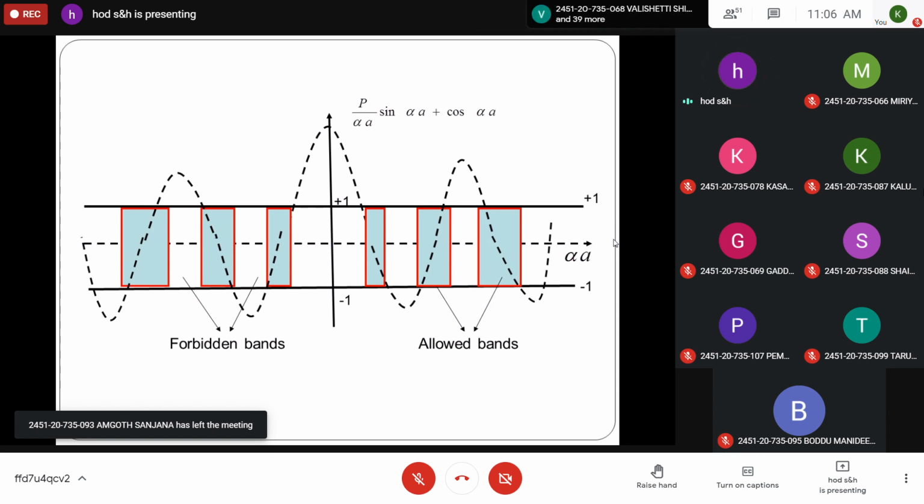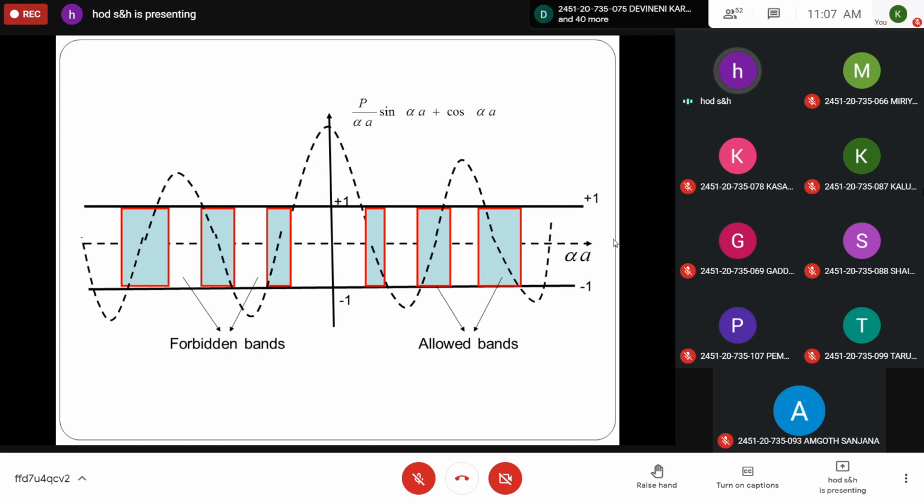You should write two Schrodinger time independent wave equations, and you should assume alpha square is 2mE by h cross square, beta square is equal to minus 2m into (E minus V0) by h cross square. Then you will get two second order differential equations, equations 3 and 4. Using Bloch's theorem and applying boundary conditions, you can obtain P sin alpha A by alpha A plus cos alpha A is equal to cos kA. So the cos value lies between +1 and -1. Only those values of alpha are permitted on the left hand side to justify the equation. Once you plot a graph of LHS versus alpha A, you can obtain the permitted values of alpha.